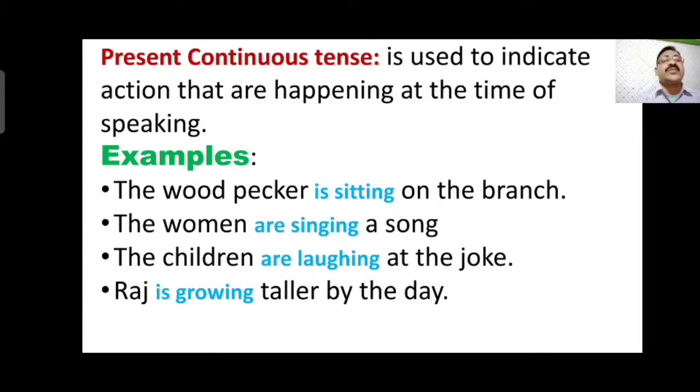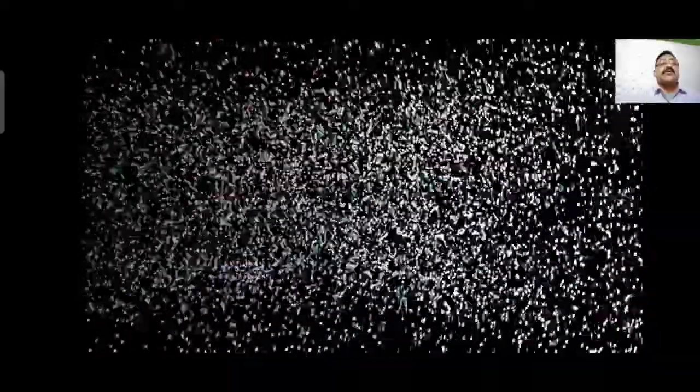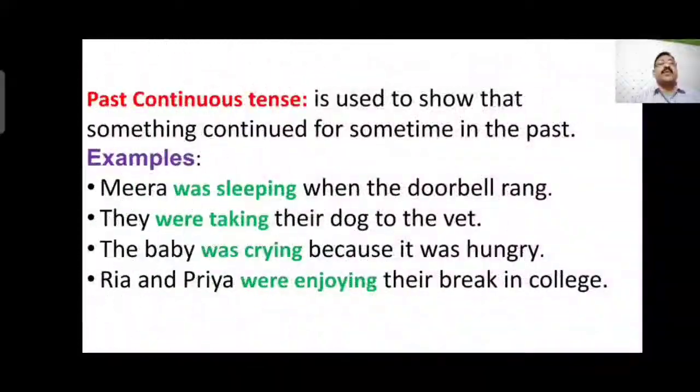Here you can see is sitting, are singing, are laughing, is growing. The helping verb is or are and the verb in ing form show that the action is continuing now. This shows that these sentences are in present continuous form. Past continuous tense is used to show that something continued for some time in the past. The action is already over, but it continued in the past.